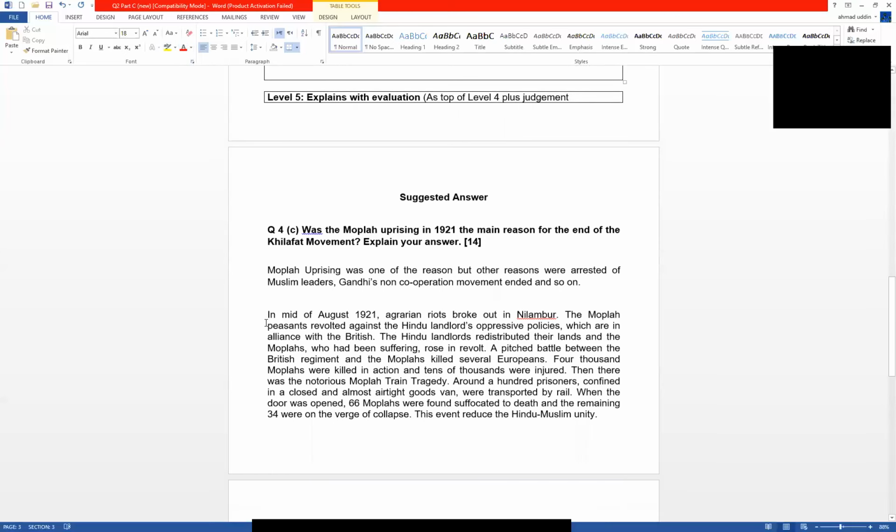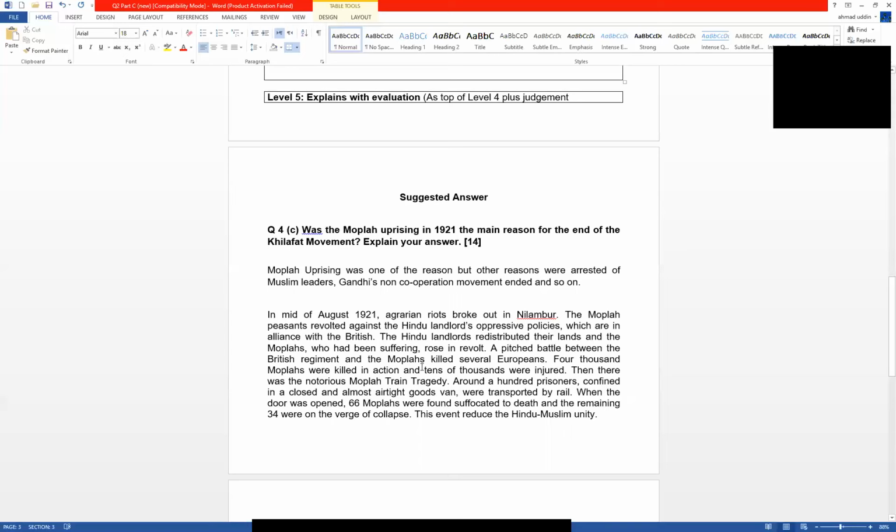In mid-August 1921, agrarian riots broke out in Malabar. The Moplas led a peasant revolt against the Hindu landlords' oppressive policies, landlords who were allies of the British. First thing here, the Moplas, the Muslims, fought against Hindu landlords. In it, they killed many Hindus and broke their temples.